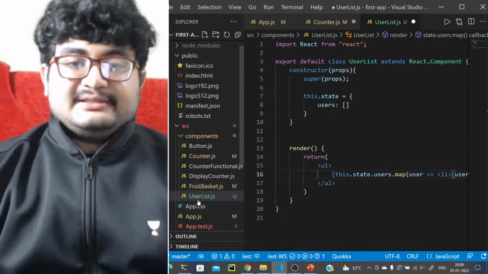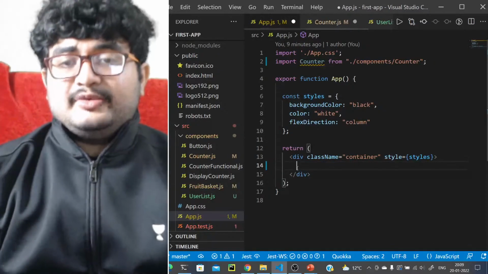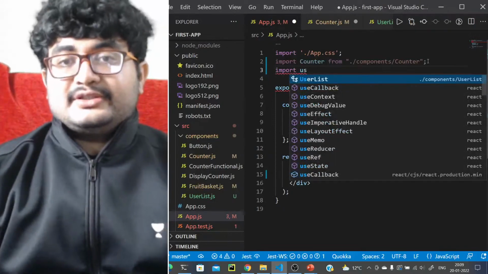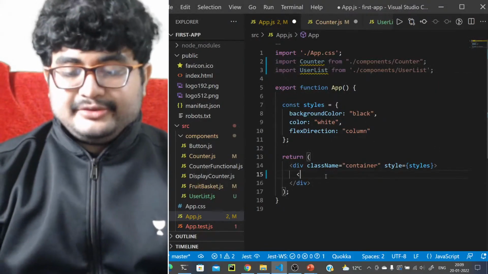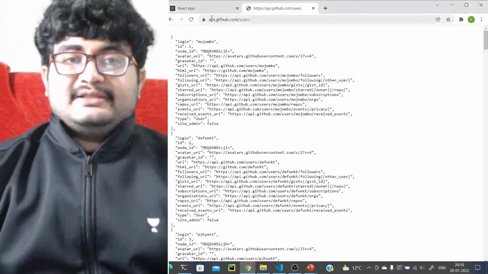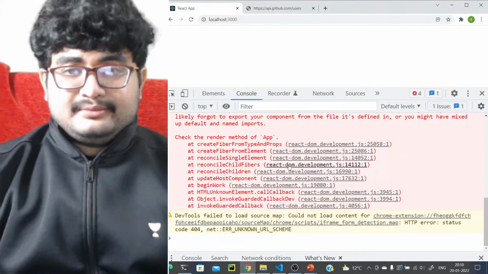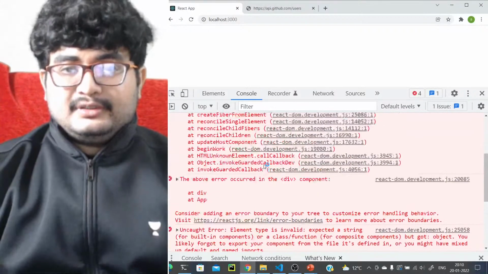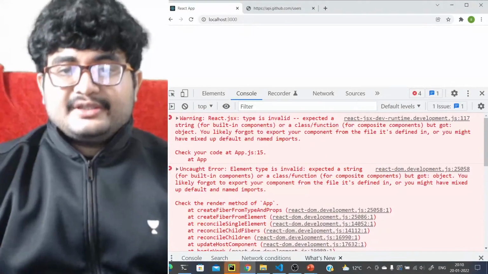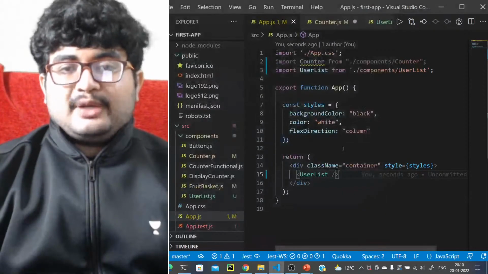Now let's go to app.js. Let's remove the counter for now. And we'll import what? UserList. So let's just use UserList for now. Now see, if we run this, what happens? Okay, the above error occurred in div. Why is this? Because you have a mixture of default and named export. Something I've done wrong. Let's quickly see what has happened.